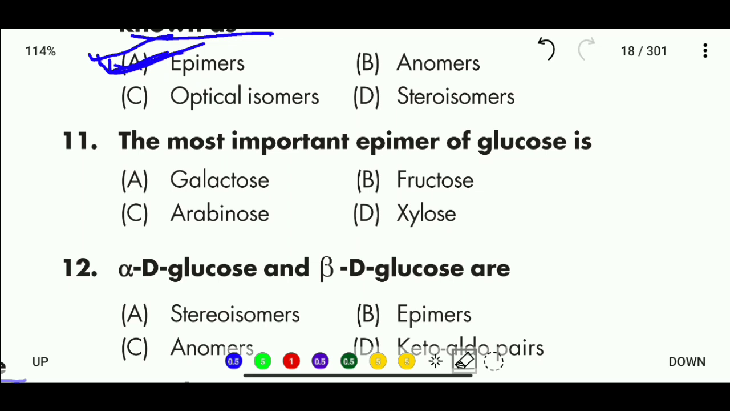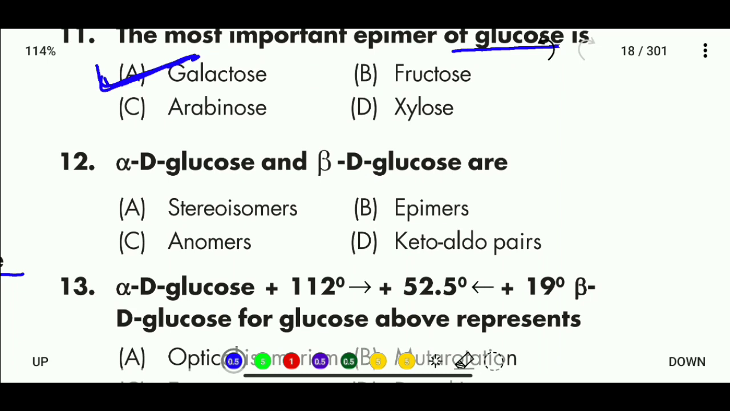Okay, let's talk about question number 11. The most important epimer of glucose is, options: galactose, fructose, arabinose, and xylose. So the most important epimer of glucose is galactose. Question 12. Alpha D glucose and beta D glucose are stereoisomers, epimers, anomers, or keto-aldo pairs. So the correct answer is that these are anomers of each other.